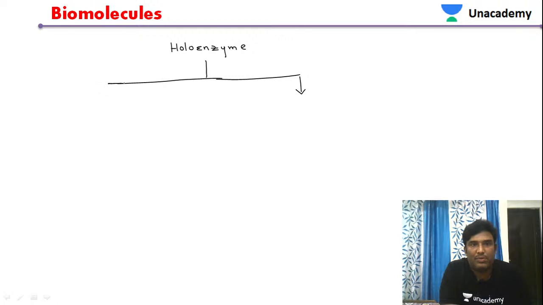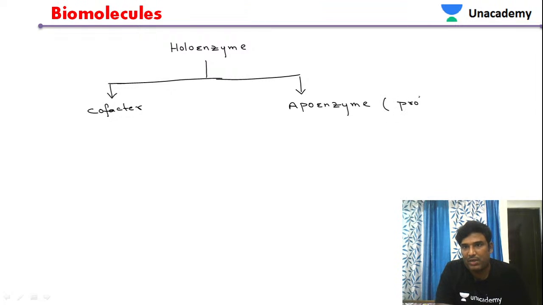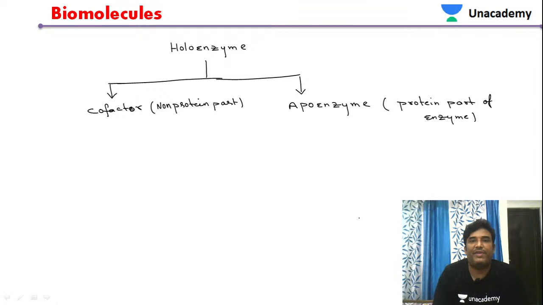The holoenzyme has two components, the apoenzyme and the cofactor. The protein part of the enzyme is known as the apoenzyme. The cofactor is the non-protein part of the enzyme.